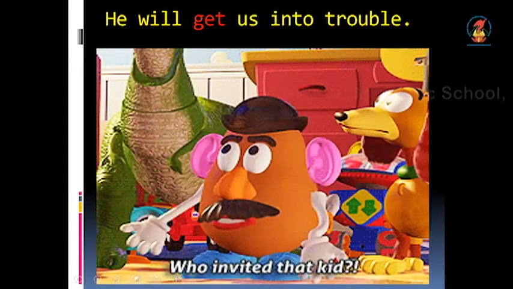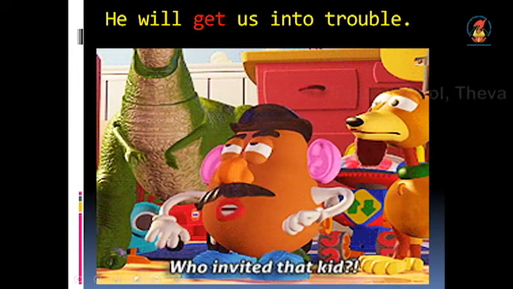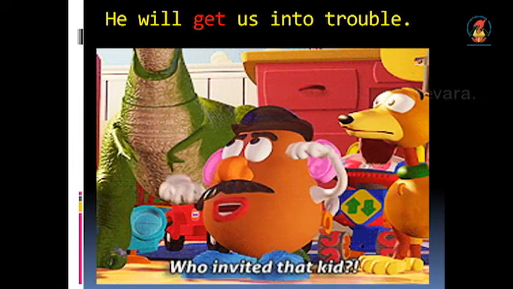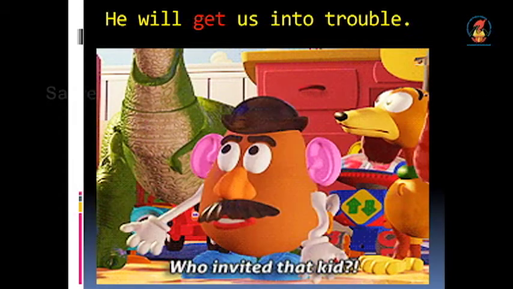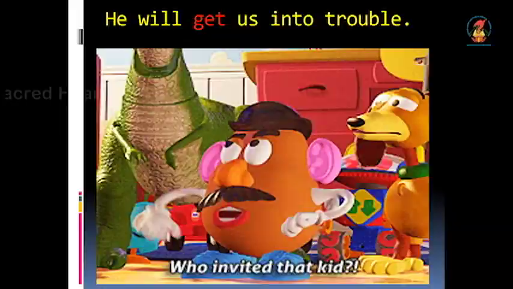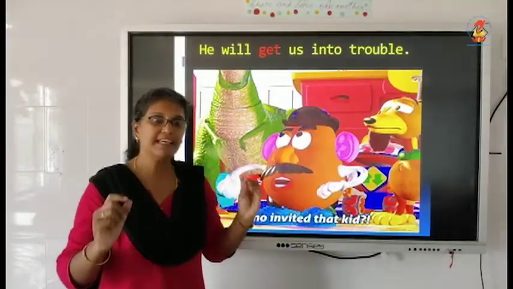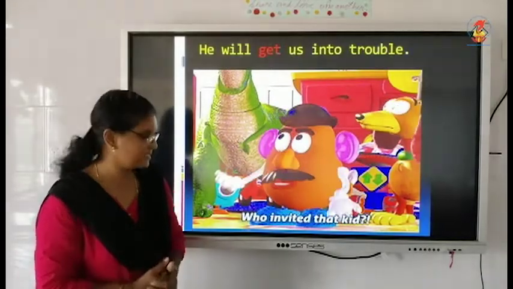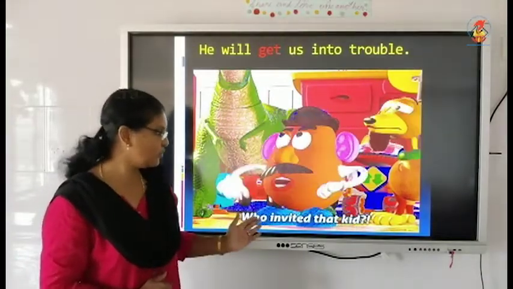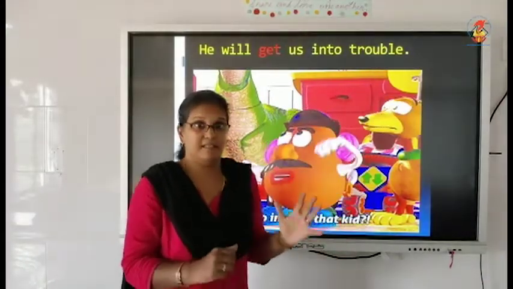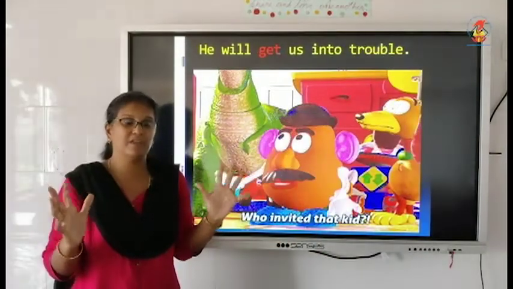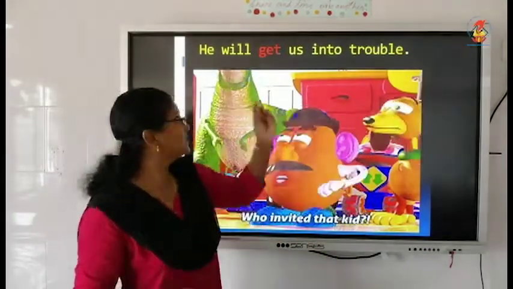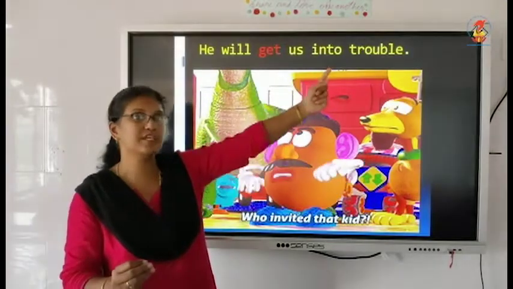Now, he will get us into trouble. He's saying that this person or this boy or girl, he will get us into trouble. That means he means boy. We know that it's a boy. He will get us into trouble. Why? You know these are Toy Story toys. So the potato is telling who invited that kid. Means all the toys are scared because he's a rough child. So they are saying he will get us into trouble.